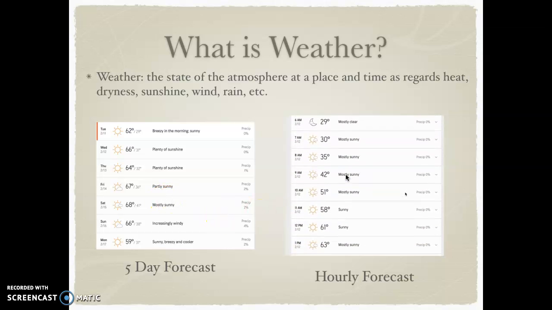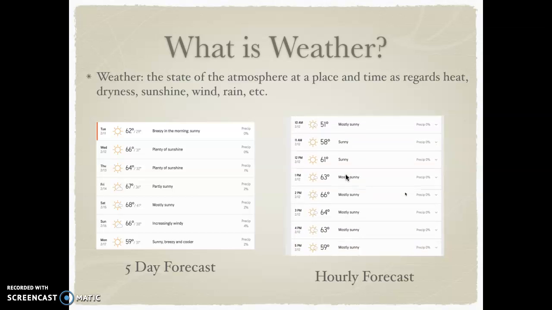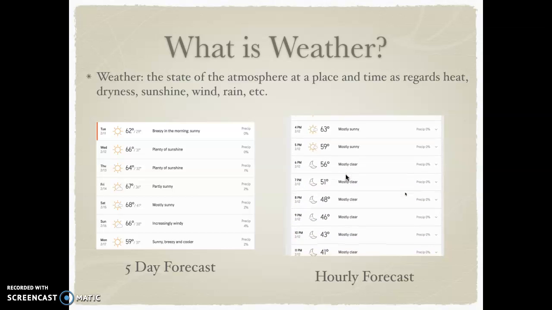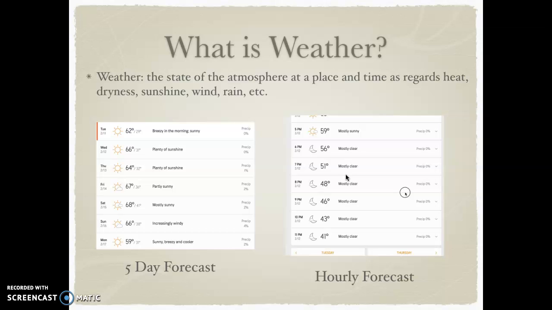But thanks to advancements, we can even look at what the weather is going to be like hour to hour. Weather is not always consistent, even with forecasts like the ones we have here. The weather that is predicted may not be completely accurate. When we want to predict the weather based on location, that requires a different word and understanding.